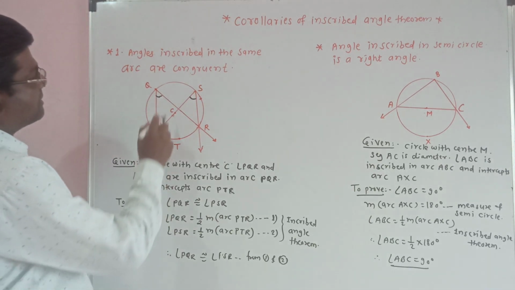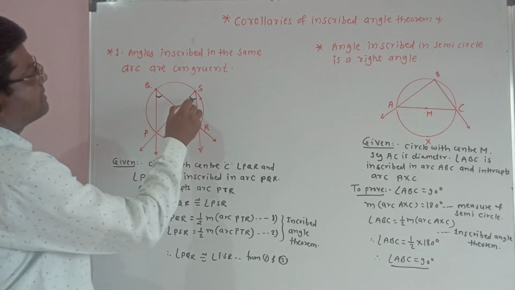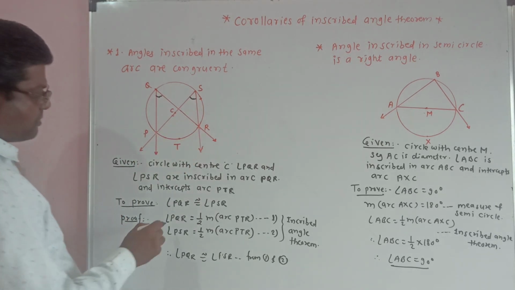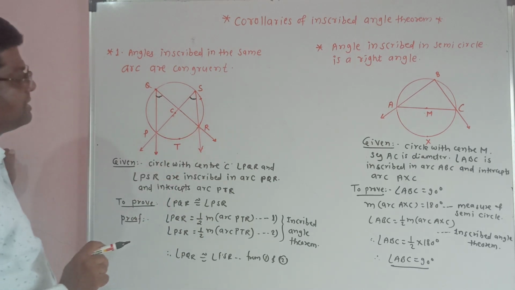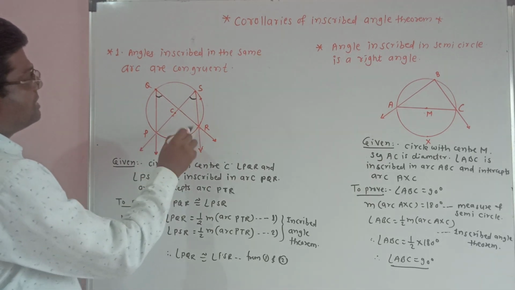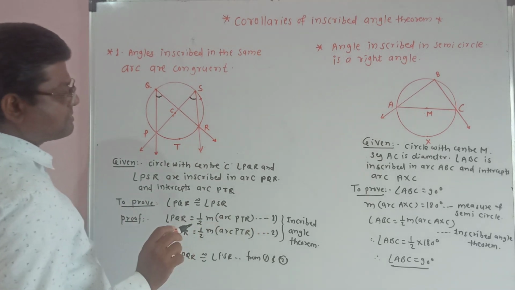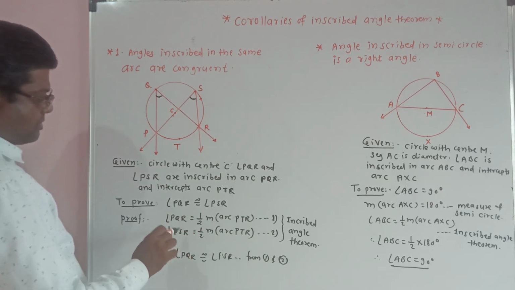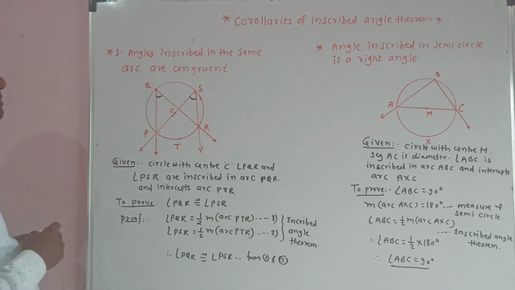Now this arc PTR is intercepted by this angle. Therefore angle PQR is half of this arc PTR, and this angle is also half of the arc PTR. Therefore angle PQR is equal to half into measure of arc PTR, and angle PSR is equal to half into measure of arc PTR. This is due to the inscribed angle theorem. Therefore, angle PQR is congruent to angle PSR. This is from equations 1 and 2.